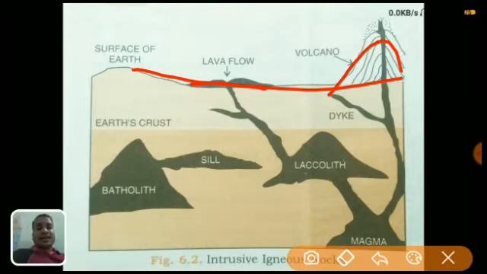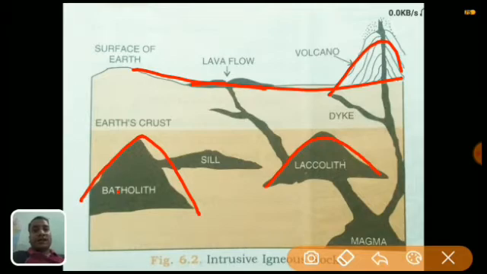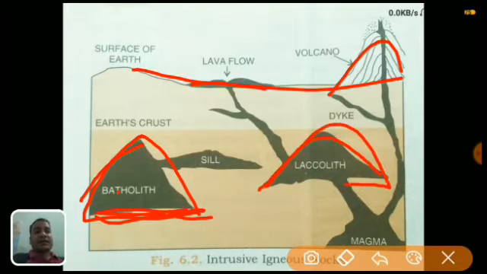So what kind of structure does it form? Basically, there are two structures. The first is called batholith, which is a dome-like structure. Now you can see the dome-like structure. But what is the difference between batholith and laccolith? The batholith's base is not flat, not unified, and not distinct. But the laccolith has a dome shape with a flat bottom. So the main difference is that the laccolith has a flat bottom, and we can easily differentiate its base, but in the batholith it is not.